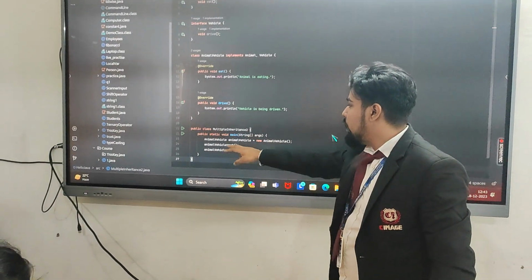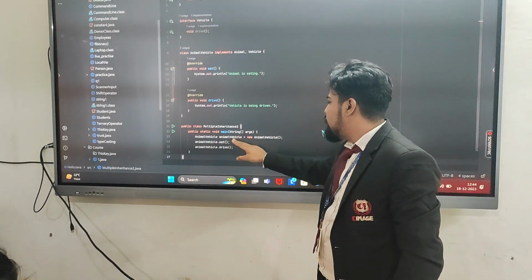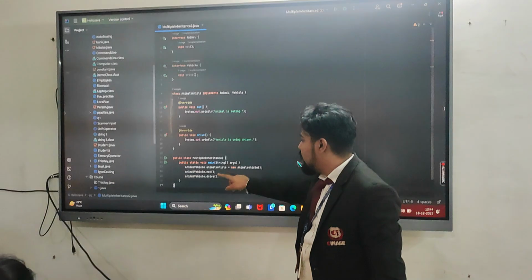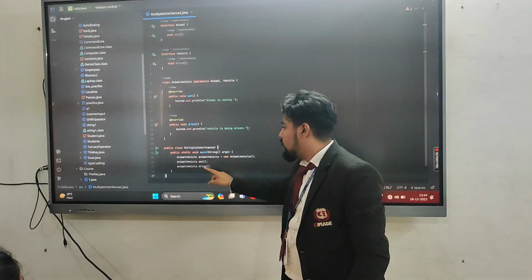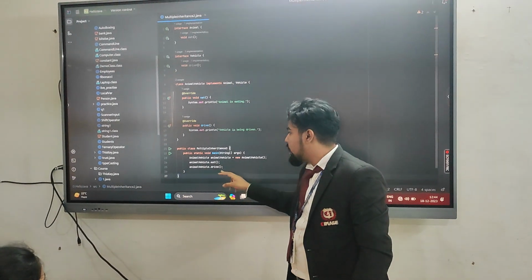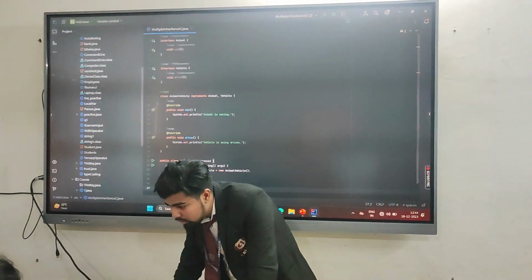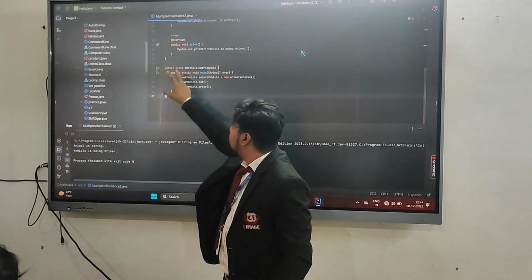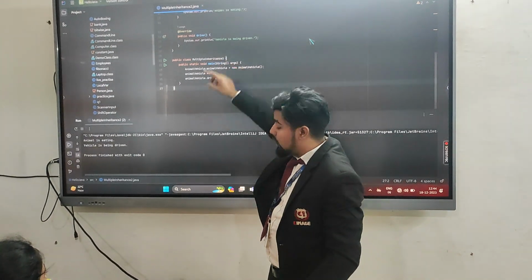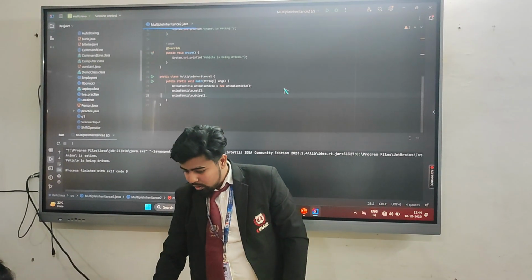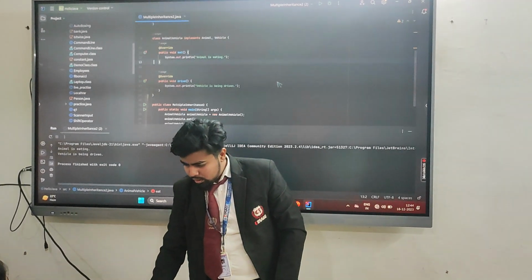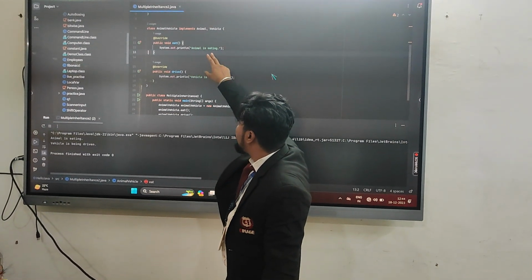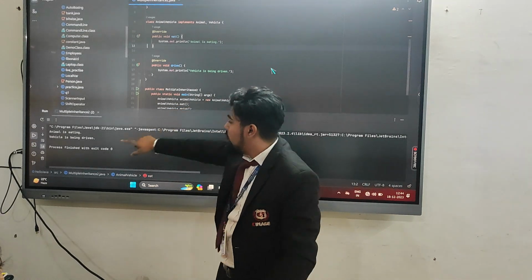multiple inheritance 2, we created the first object here, animal vehicle, that is the name of the object, and in this we call the method animal vehicle dot eat. And this will show you the output which we created in the first class. We display the animal is eating, which we created in the object and displayed here.